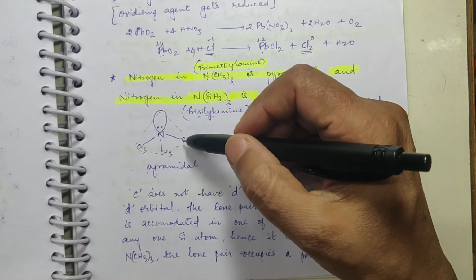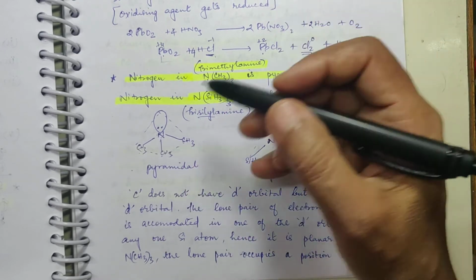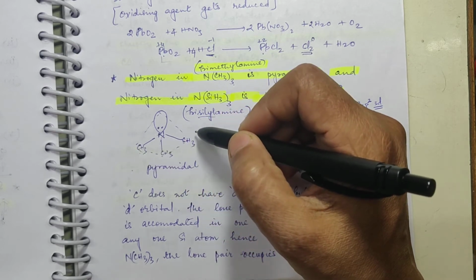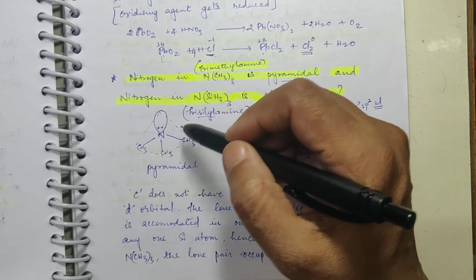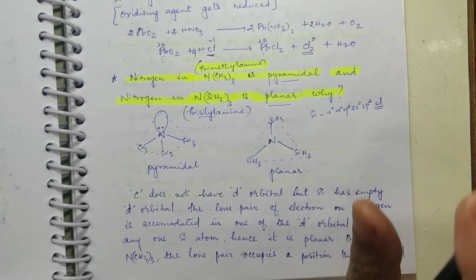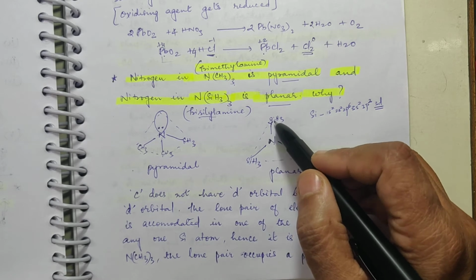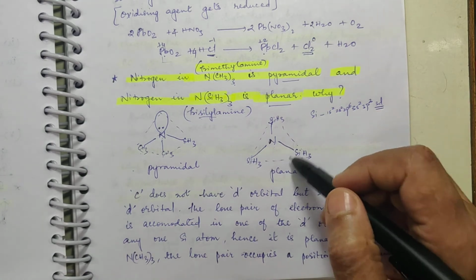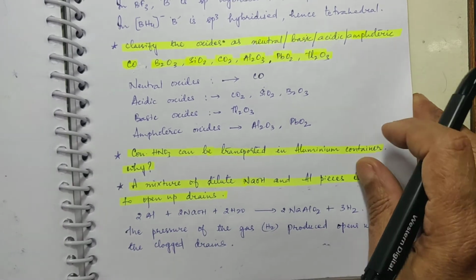But in this case, the surrounding carbon which is attached to nitrogen, they do not have a d orbital at all. So the lone pair of electron cannot be accommodated in this carbon. D orbital is not there. So it cannot be accommodated, so it will occupy a position. So it is having pyramidal shape geometry, or this is having planar geometry because the lone pair of electron on nitrogen is accommodated in the d orbital of either this or this or this silicon atom. So it is planar, right? Okay. Now let us see another question.